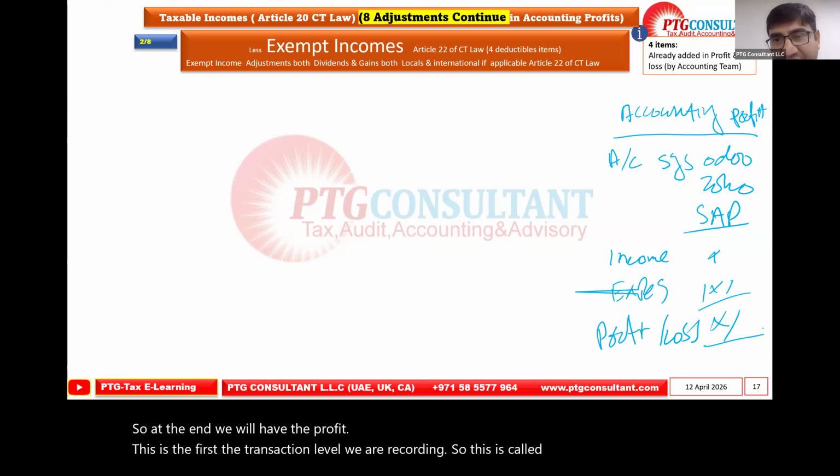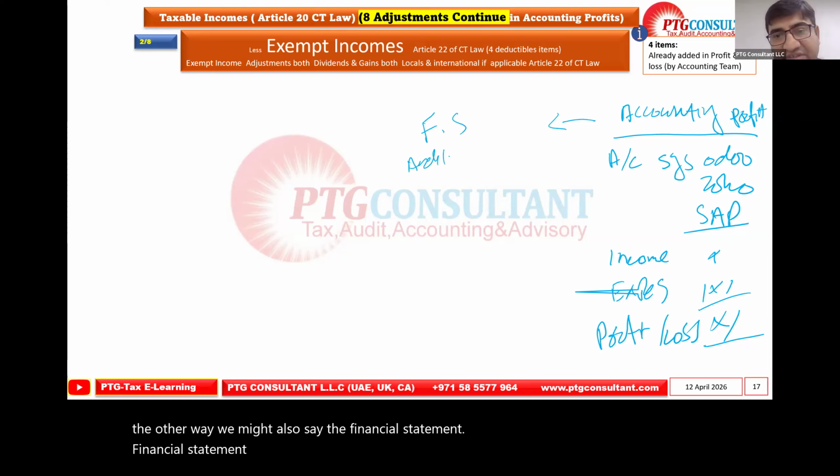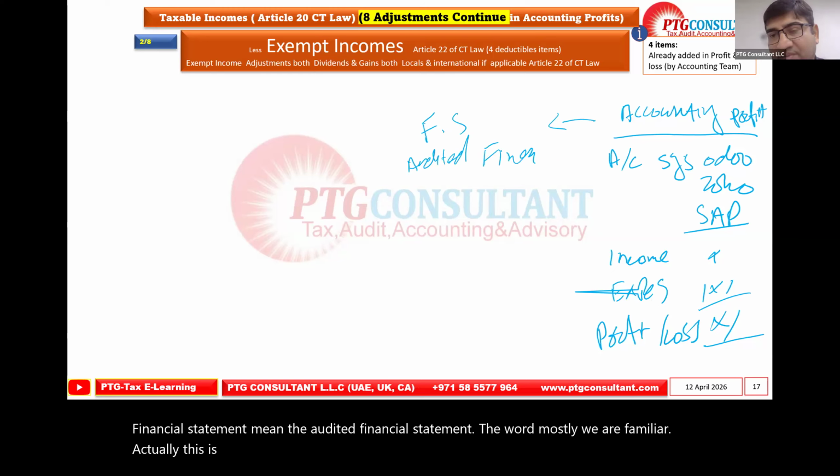In the other way, we might also say the financial statement. Financial statement means the audited financial statement, the word mostly we are familiar with. Actually, this is the same data from the accounting system which we audited.